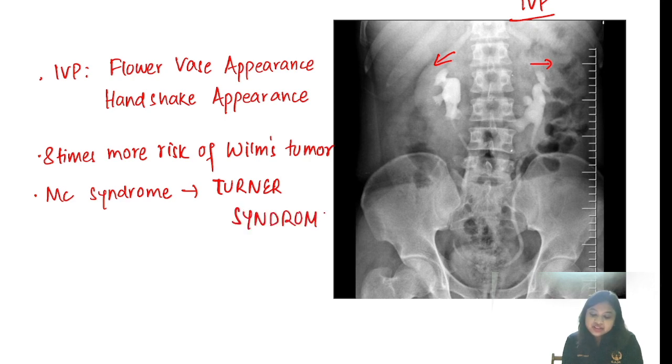So we always teach you that the most common cardiac defect in Turner syndrome is bicuspid aortic valve and coarctation of aorta, whereas the renal anomaly in Turner syndrome is always horseshoe kidney. So you need to remember this, very very important, and it is a personal favorite of FMG. They either put the IVP image or the CT scan image or some one liners based on horseshoe kidney every time. So this is a repeated question.